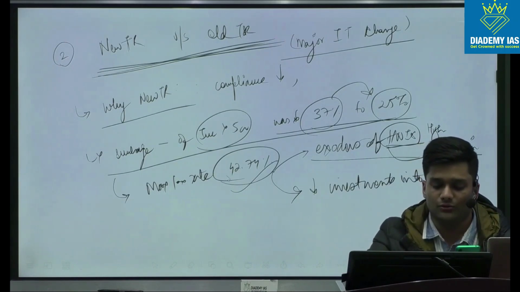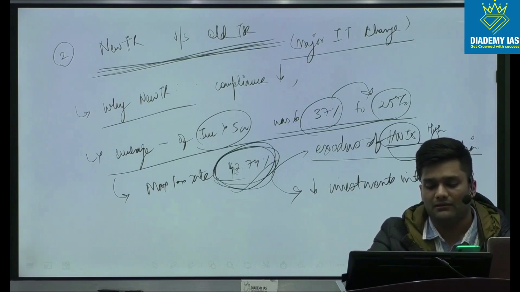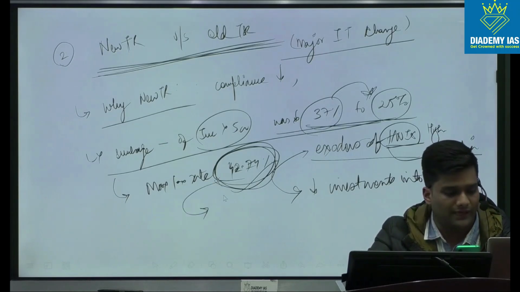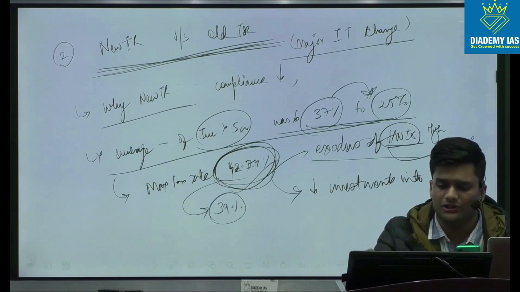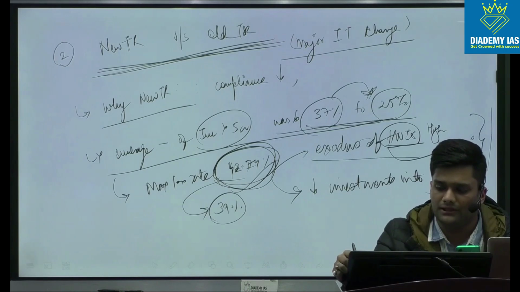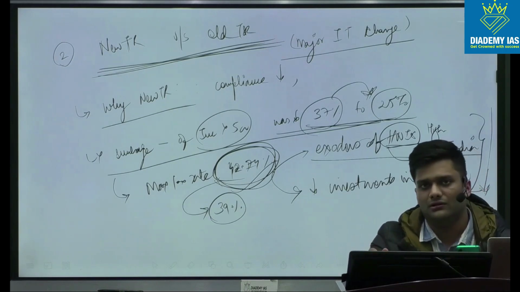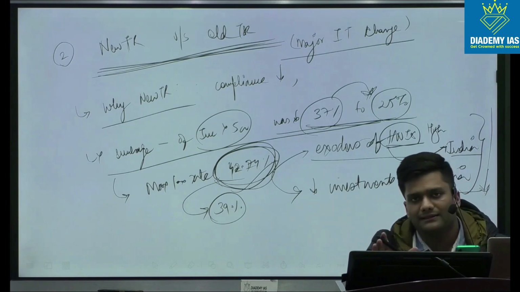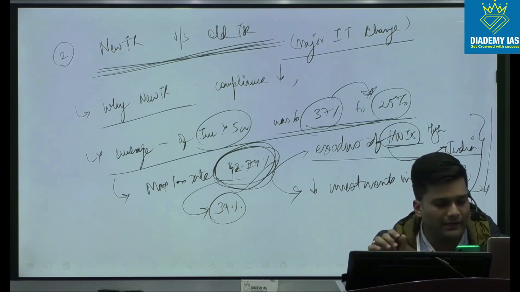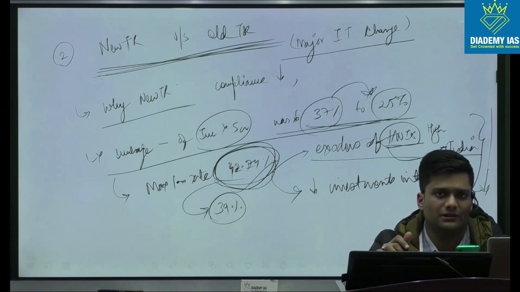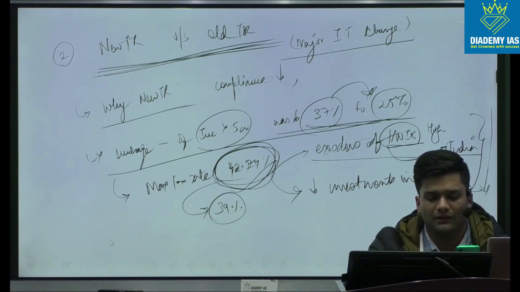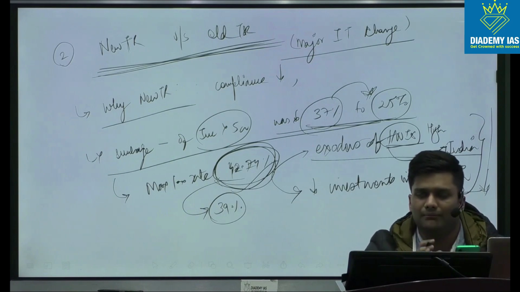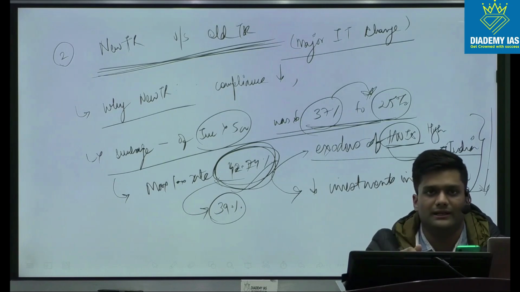So the finance ministry recognized this aspect and basically brought the surcharge from 37 to 25%, which brought our effective tax rate to 39%. So this was the logic behind bringing the surcharge down. When you give this logic in your answers, I think it will give a proper communication and will show your analysis to the board that yes, I'm a well-read person, and it is not just a reduction of the role of a welfare state, but the state is thinking of the practical implications of the policy that it has brought.